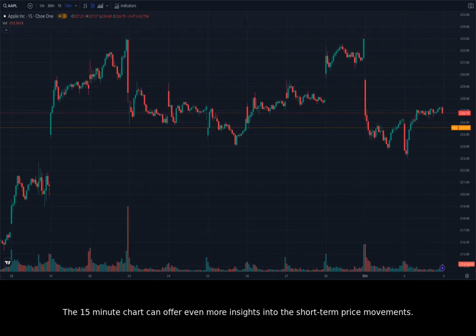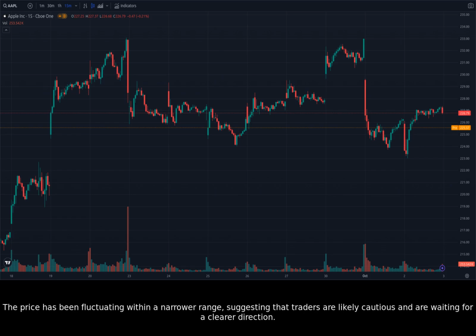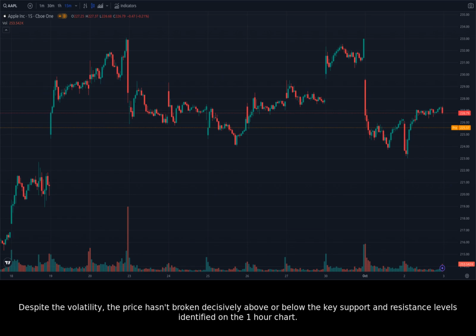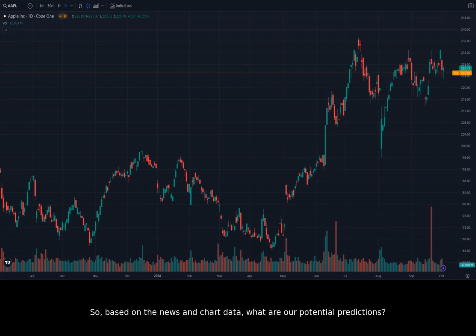The 15-minute chart can offer even more insights into the short-term price movements. Looking at the 15-minute candles, we can see a recent increase in volatility. This increased volatility might be a result of the recent news events and the ongoing consolidation phase. The price has been fluctuating within a narrower range, suggesting that traders are likely cautious and are waiting for a clearer direction. Despite the volatility, the price hasn't broken decisively above or below the key support and resistance levels identified on the 1-hour chart. So, based on the news and chart data, what are our potential predictions?